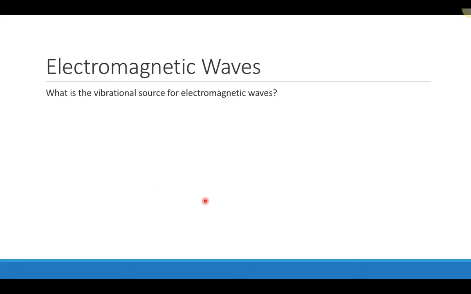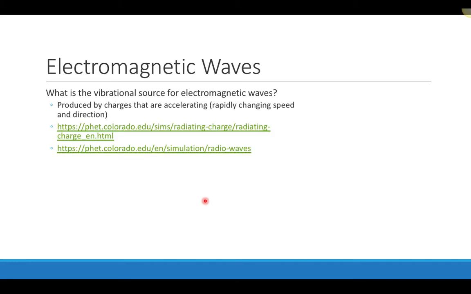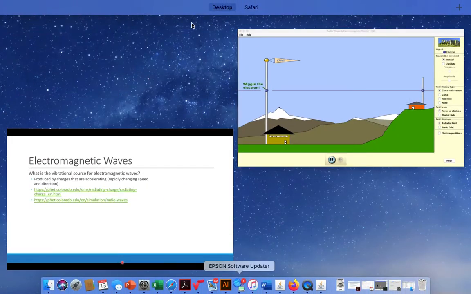So we can ask the question, what is the vibrational source for electromagnetic waves? Because we know that all waves have some source of vibration. And it turns out that what produces electromagnetic waves is a charge that is accelerating, that's oscillating rapidly. In this particular case, as long as the charge is accelerating, it doesn't have to be oscillating, but typically electromagnetic waves come from oscillating, accelerating electrical charge. To show this, there are two PhET simulations that go through this, so I'm going to pull those up.